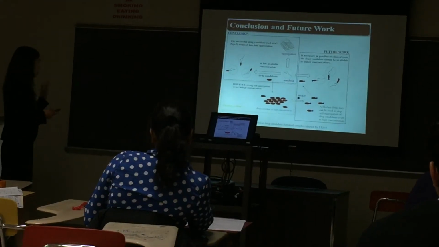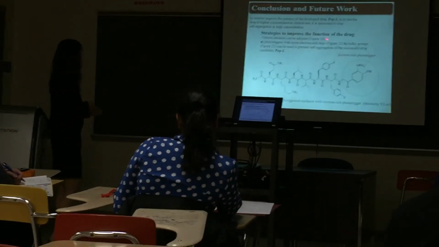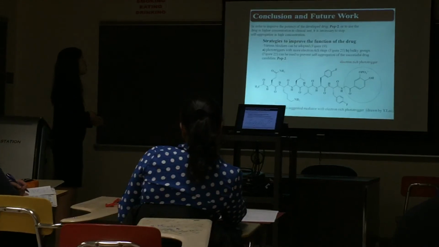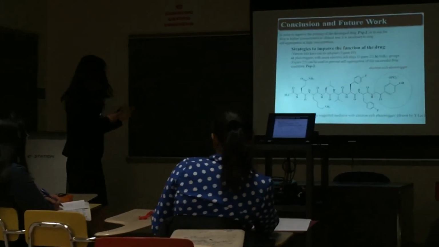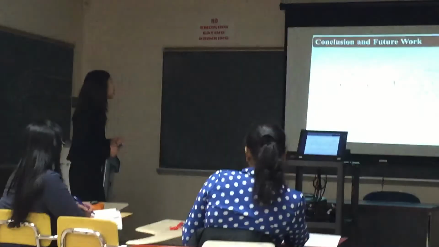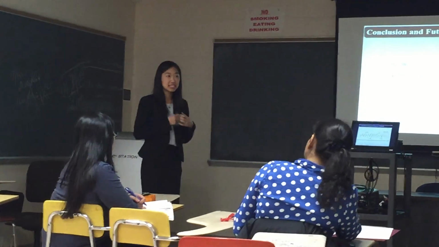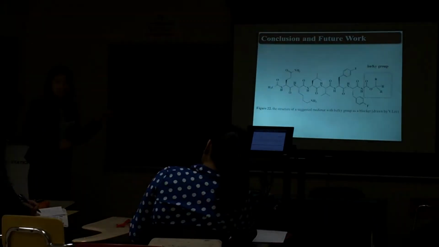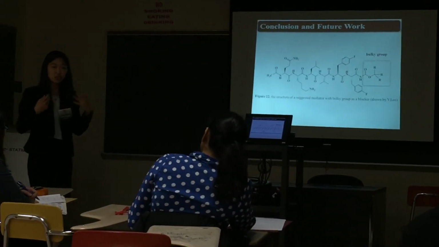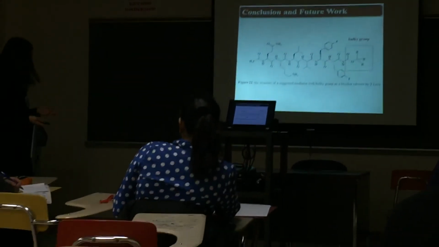So one solution that I came up with is using a blocker. So one example is this electron-rich phototrigger that will cause repelling of these two drug candidates. And another is a bulky group that will increase the steric hindrance of these two drug candidates. And through these ways, I hope to further work towards a way to stop the progression of Alzheimer's disease.